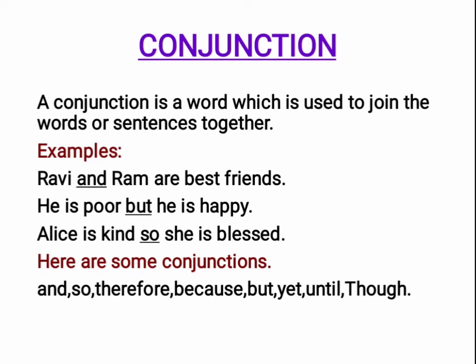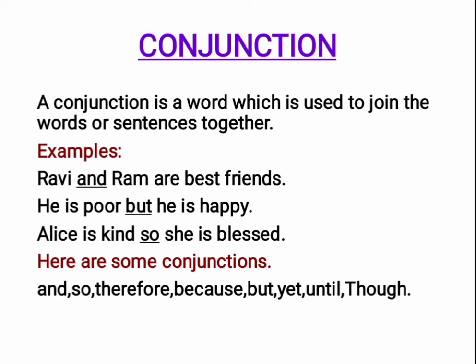The second one, but is a conjunction. In the third sentence, so is a conjunction. Here are some conjunctions: and, so, therefore, because, but, yet, until, though. We have so many conjunctions in our English language. You can see each topic in the next session.